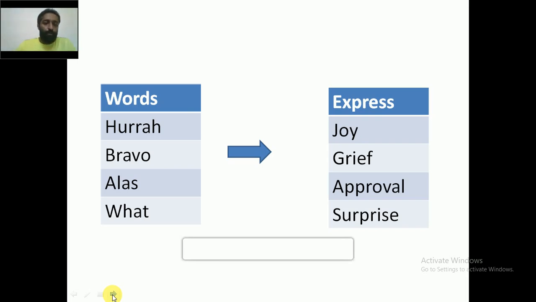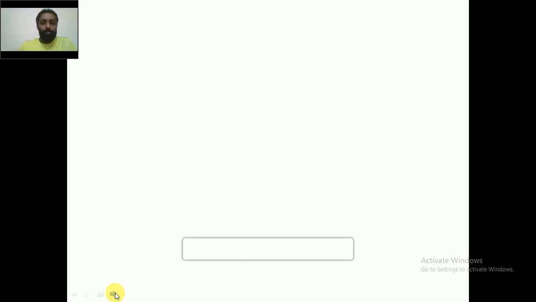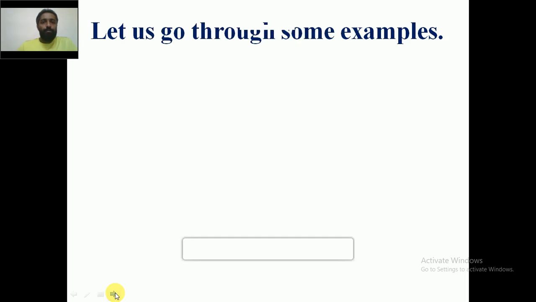Understand it clearly. That is rule number 7. So these are the 7 rules that you need to keep in mind when you are converting an exclamatory sentence from direct into indirect speech.